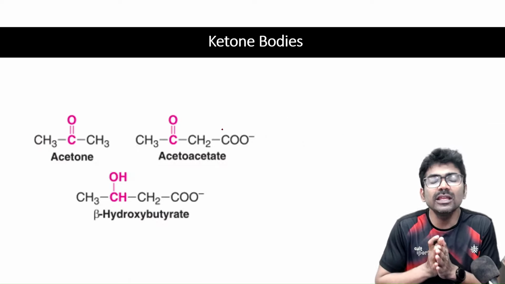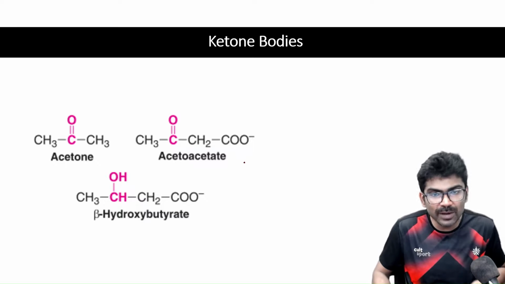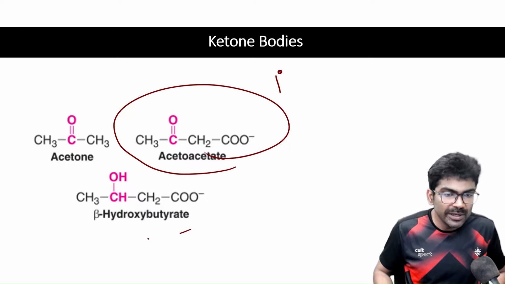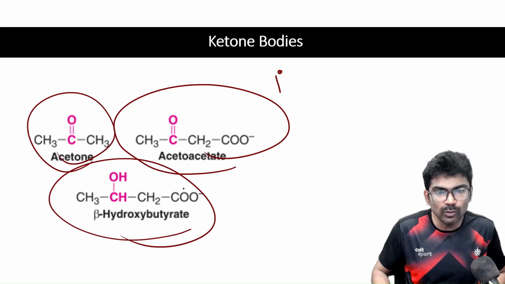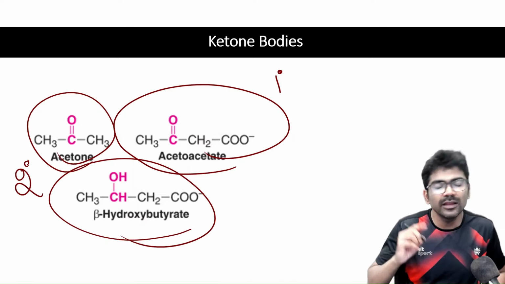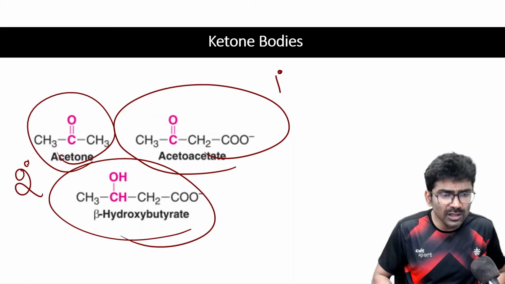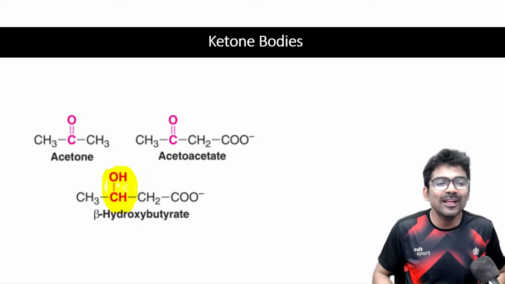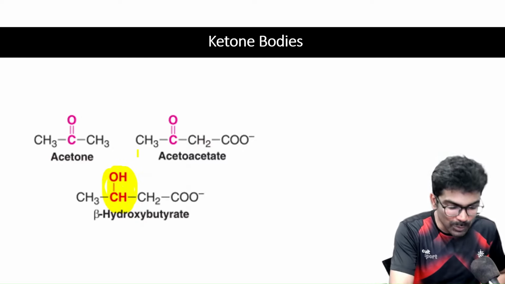Alright. So what are the 3 ketone bodies? The primary ketone body is acetoacetate, and beta hydroxybutyrate and acetone. These two are the secondary ketone bodies. If you look carefully, you will notice something. There is no ketone group in beta hydroxybutyrate.